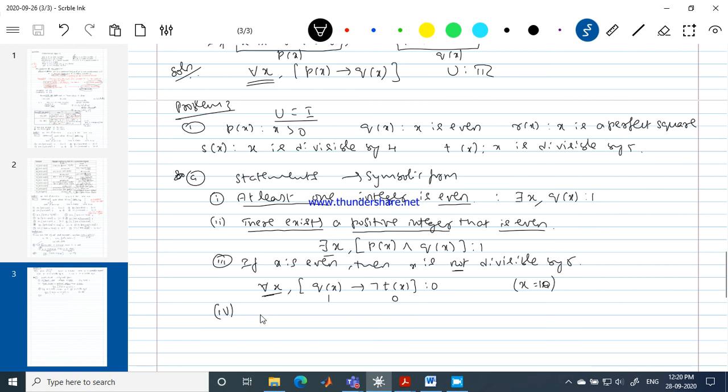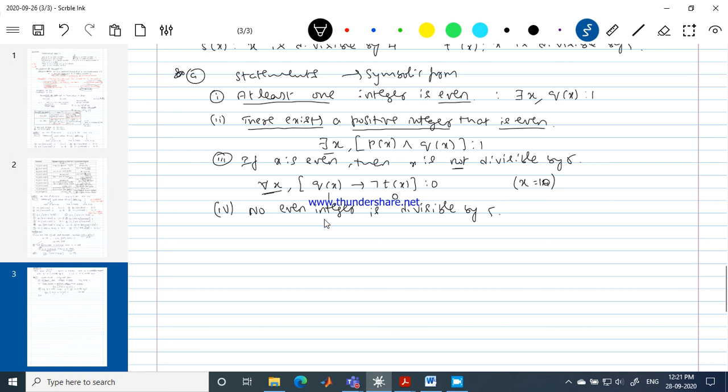No even integer is divisible by 5. Whenever sentences are given like this, that sentence itself is saying no even integer is divisible by 5. We are referring to the universal quantifier. It just speaks about the arbitrariness directly. No, we should not put it like that.